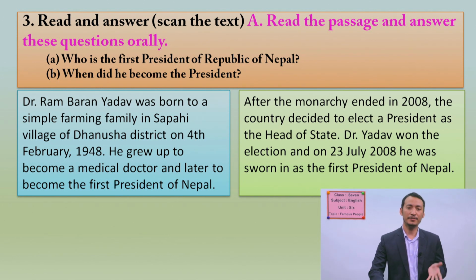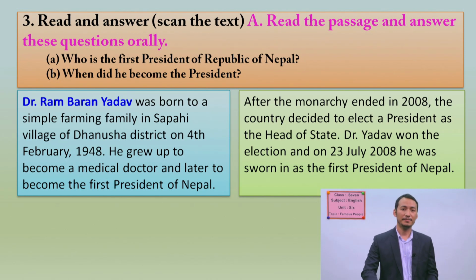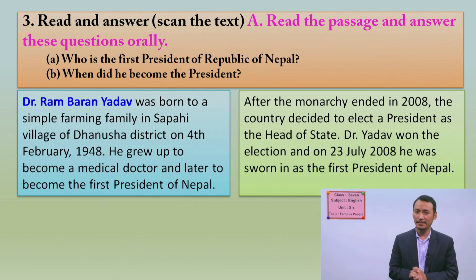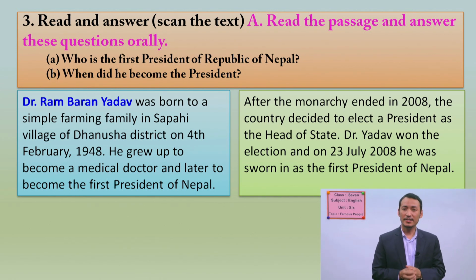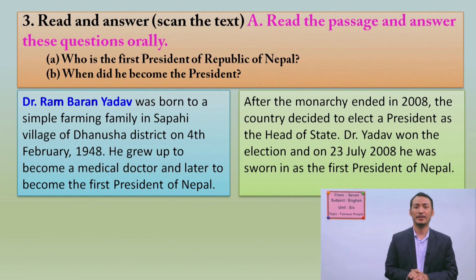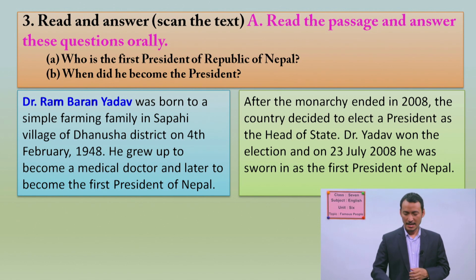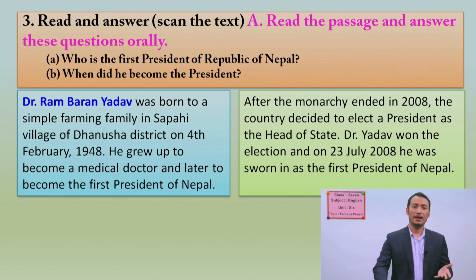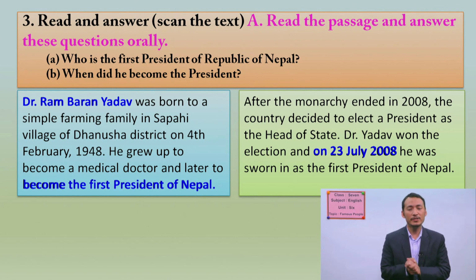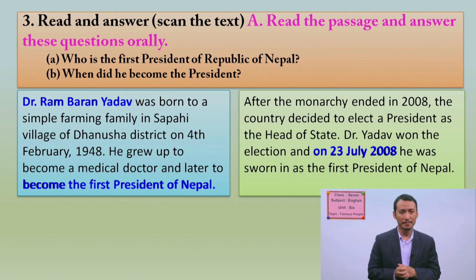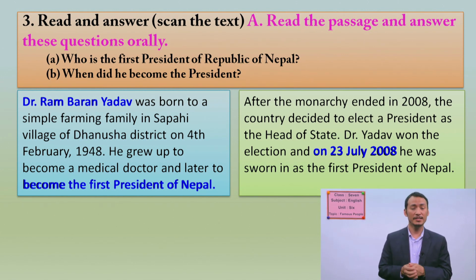So let's check the answer. So are you right or not? Let's see. Yes, definitely. The answer is Rambaran Yadav. So who is the first president of Republic of Nepal? Yes, you are right. Dr. Rambaran Yadav is the first president of Republic of Nepal. Another, when he became the first president, the date here is 23rd July 2008. Okay, students, once again, he became the president in Nepal for the first time on 23rd July 2008.